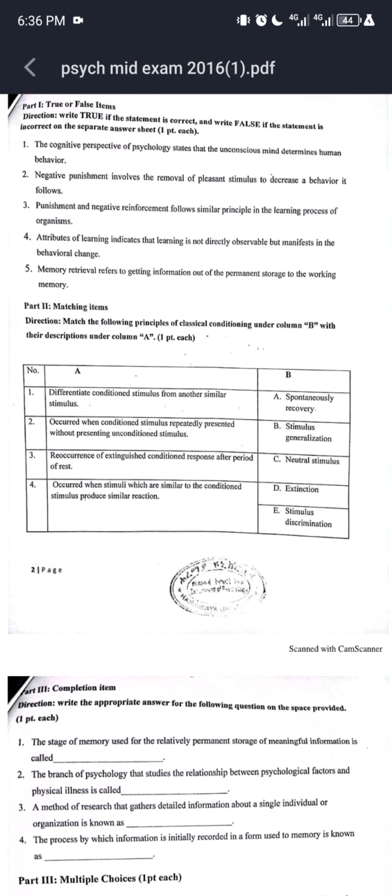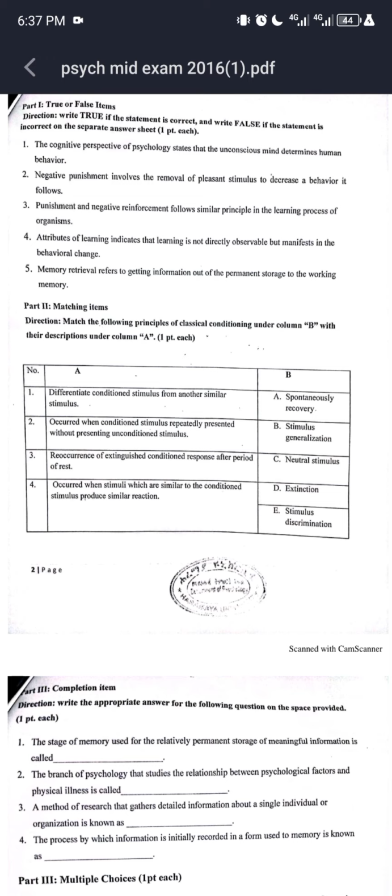Part 1, True or false items. Direction: write true if the statement is correct and write false if the statement is incorrect on the separate answer sheet. Question number 1. The cognitive perspective of psychology states that the unconscious mind determines human behavior.